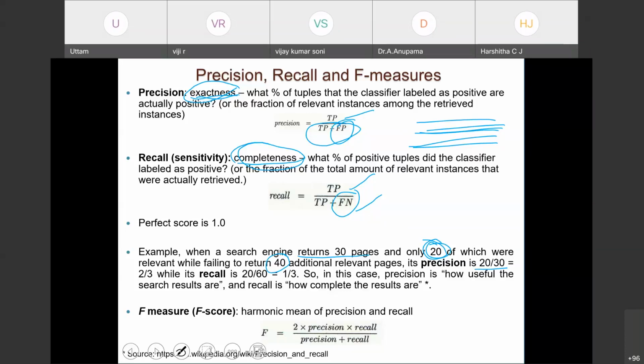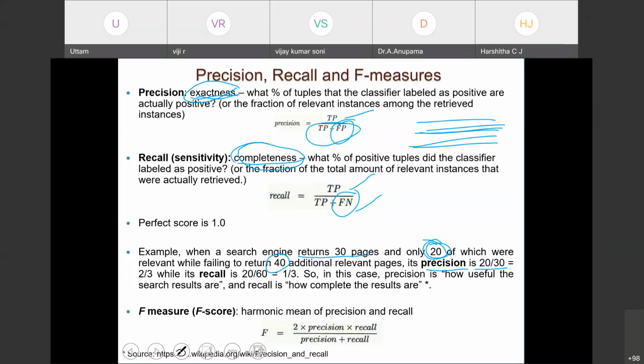Precision is how useful the search results are. Precision means how useful. Recall is how complete the search results are.